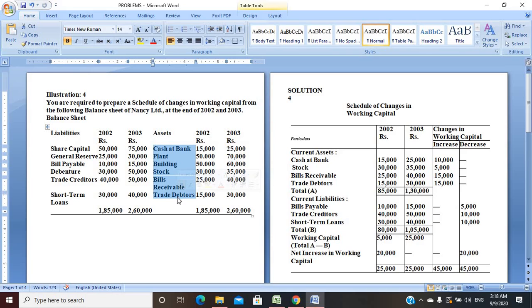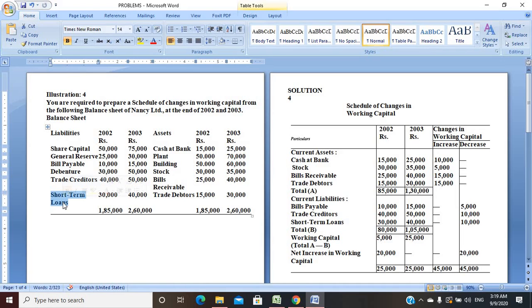Always remember, whenever certain things are additionally mentioned in a question, it can create confusion about whether you are identifying current assets or not. Before you go to the solution, you must remember what the current assets and current liabilities are. Share capital can never be called a current liability. General reserves cannot be called a current liability, right? Bills payable can be called a current liability. Trade creditors can be called a current liability. Short-term loans can be called a current liability, right?